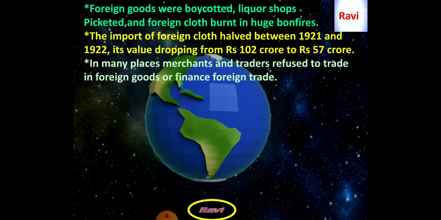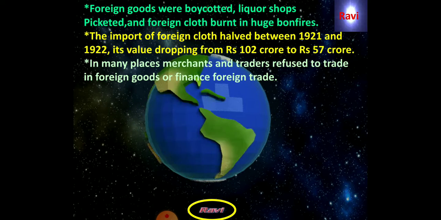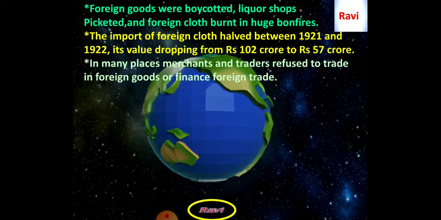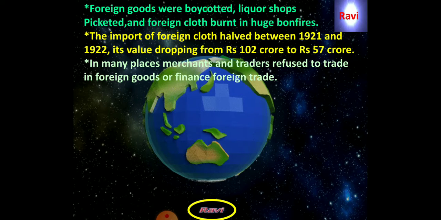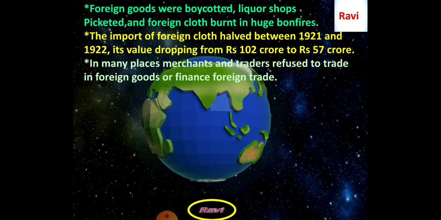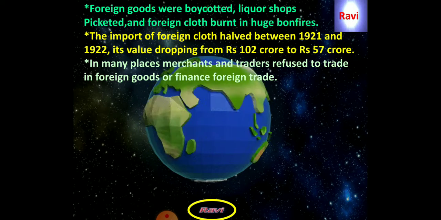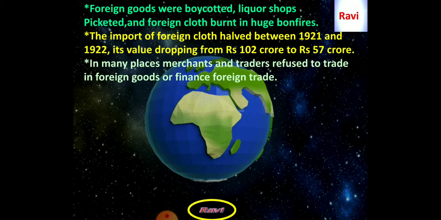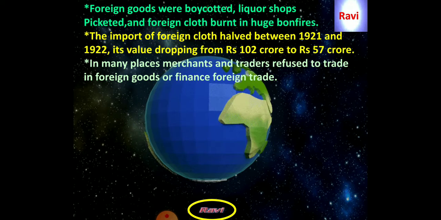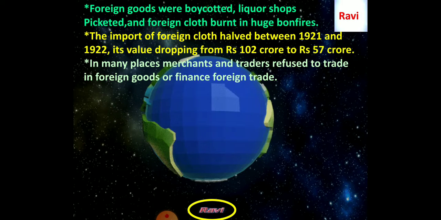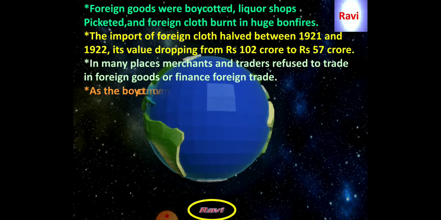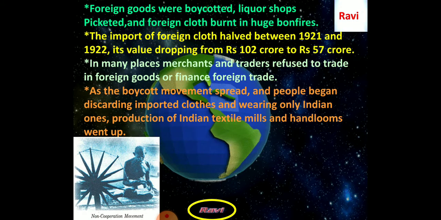Thus, the value of cotton cloth and foreign goods decreased from 102 crores to 57 crores. There was a huge loss to the British East India Company due to the policy of boycotting foreign goods. In many places, merchants and traders refused to trade in foreign goods or finance foreign trade. These were the other different methods followed in the non-cooperation movement.